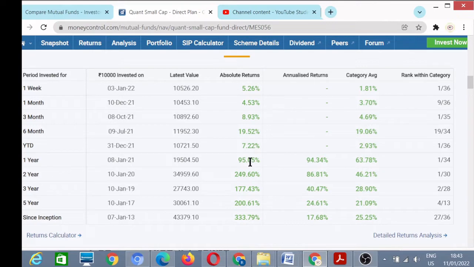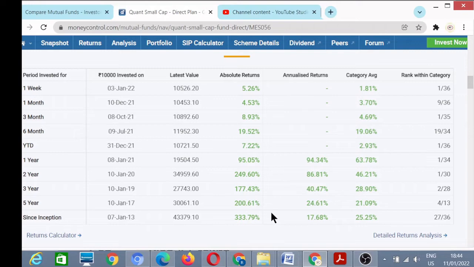Now we switch to 1 year returns. In 1 year it has given huge returns, 95%. Then in 2 years it has given absolute 249% returns. In 3 years it has given 177% returns. Then in 5 years it has given 200% returns. And since inception it has given 333% returns.